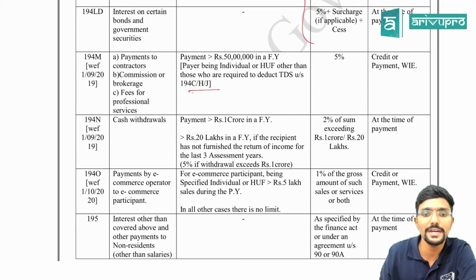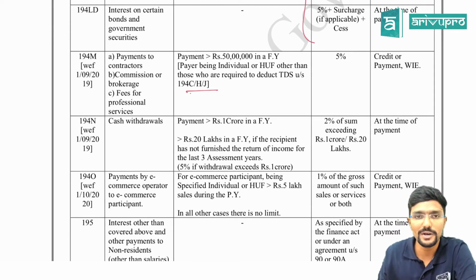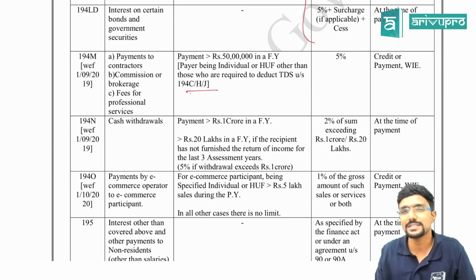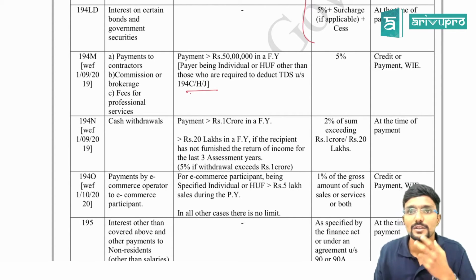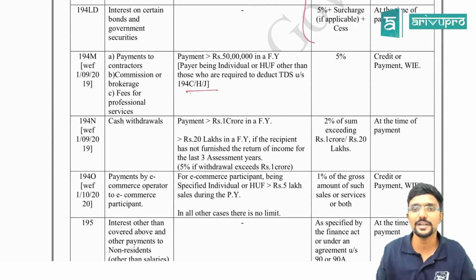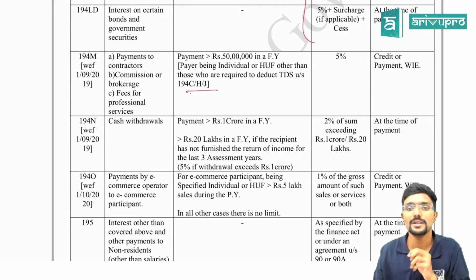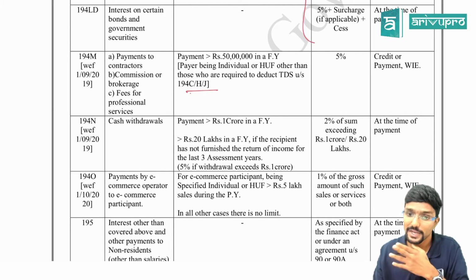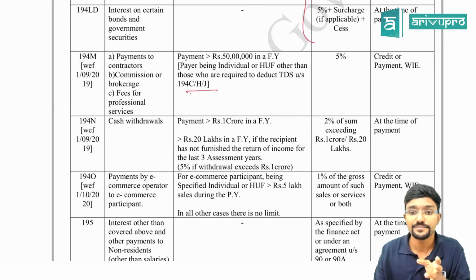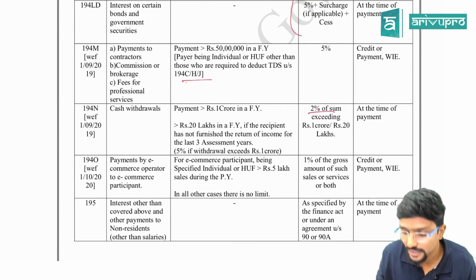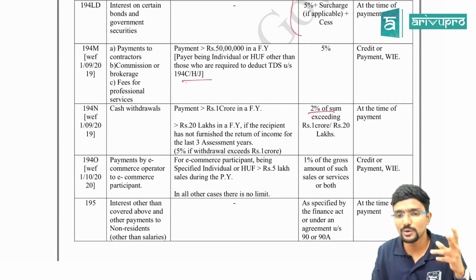Clear? Then 194N, this is one special point. If you are withdrawing cash from your account in excess of 1 crore, and in some special cases 20 lakh. So when is it 20 lakh? If you have not filed your return of income in the last 3 assessment years, then for you the limit is 20 lakh. So if you are withdrawing more than 20 lakh, then TDS will be deducted at 1% of whatever amount you are withdrawing in excess. Then, for example, 2% TDS will be deducted on the sum exceeding 1 crore or 20 lakh.